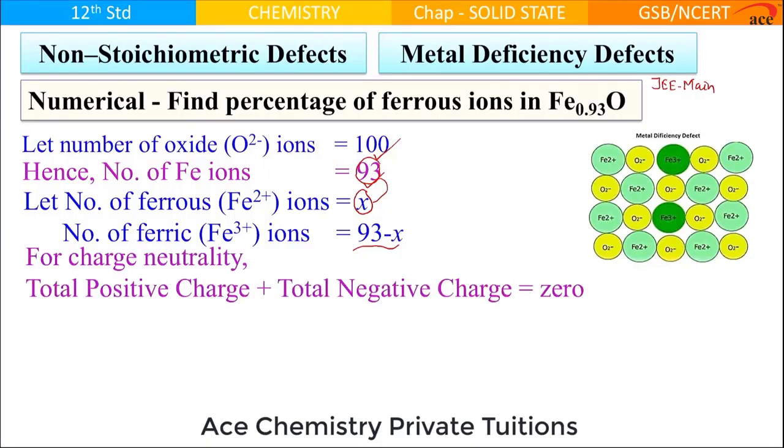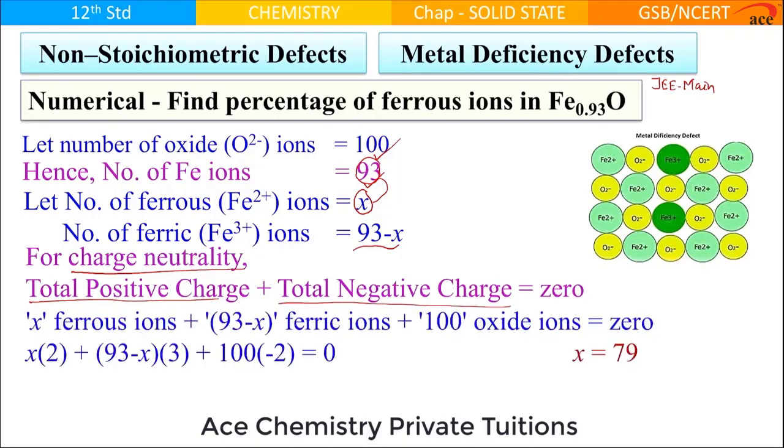Now, we are aware that for any crystal lattice, for charge neutrality, the total positive charge and total negative charge is 0. Positive charge is due to ferrous ions and ferric ions, and negative charge is due to oxide ions. Each ferrous ion has a charge of plus 2. So, x ferrous ions will have a charge of 2x.